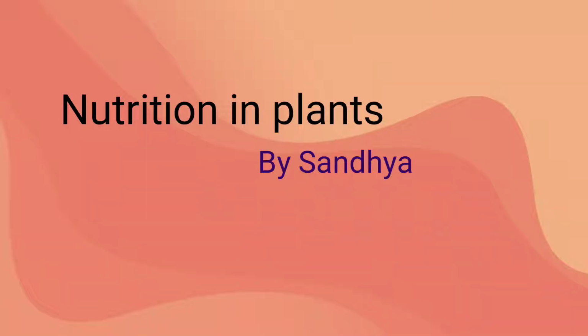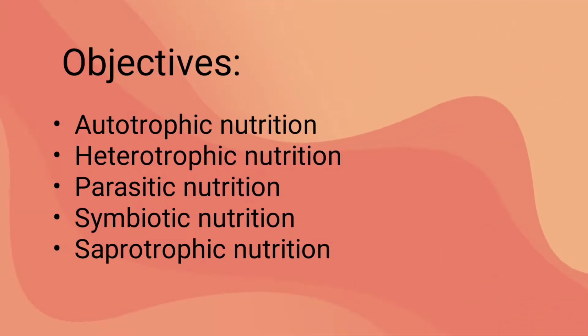A quick revision helps you a lot to learn the topic better within a short period of time, that too in the form of a video. So today we shall have a quick revision on nutrition in plants. Now let us learn in detail about the core points that are given in the slide. See the objectives: autotrophic nutrition, heterotrophic nutrition, parasitic nutrition, symbiotic nutrition and saprotrophic nutrition.